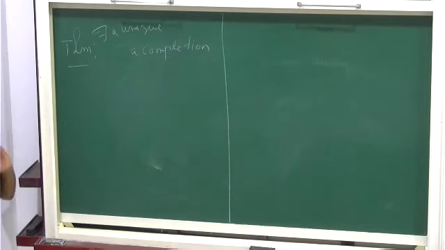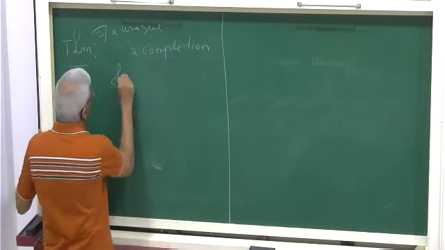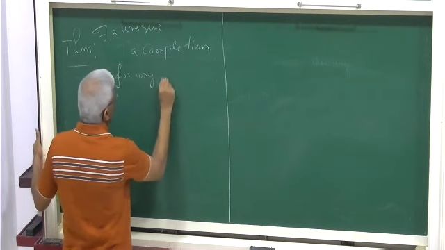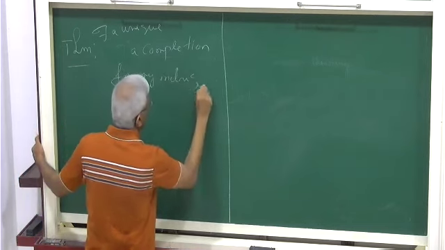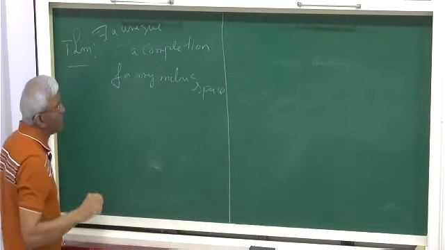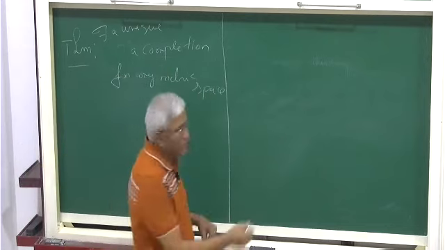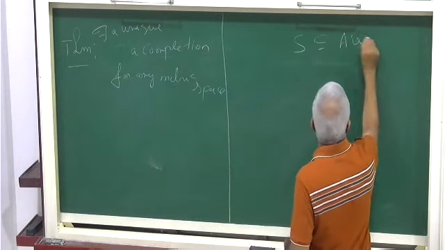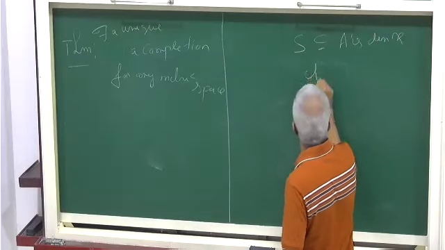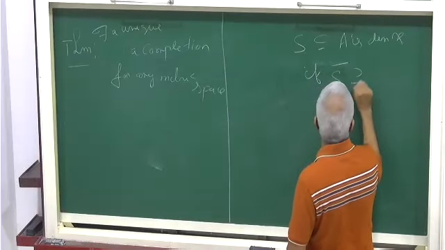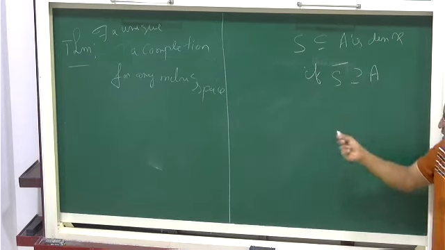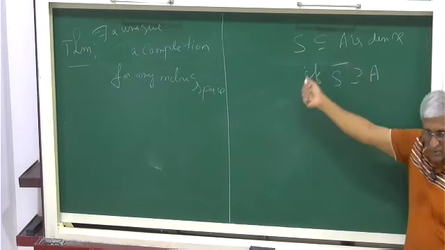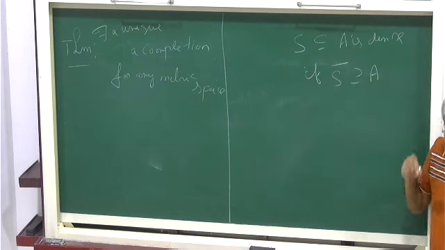Okay, there exists a unique completion. This unique part I will come to later. Before that, I will do it for any metric space. By unique, I will define it. Before that, I have to define what is dense. So you know dense: S contained in A is dense if S bar contains A. Usually A should be equal to S bar, but S may not be closed.